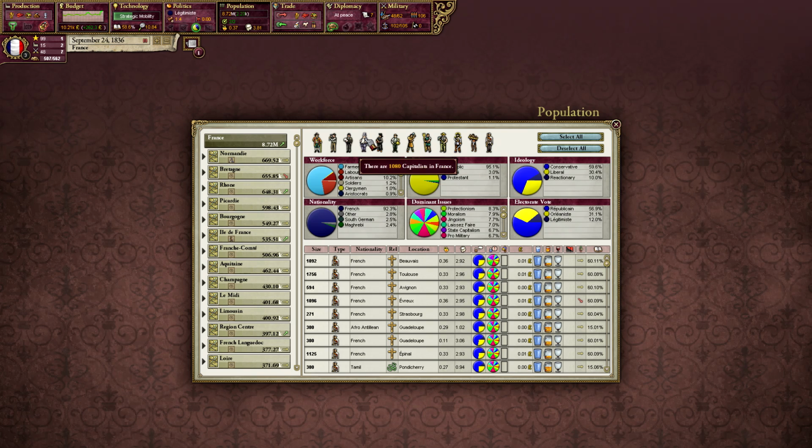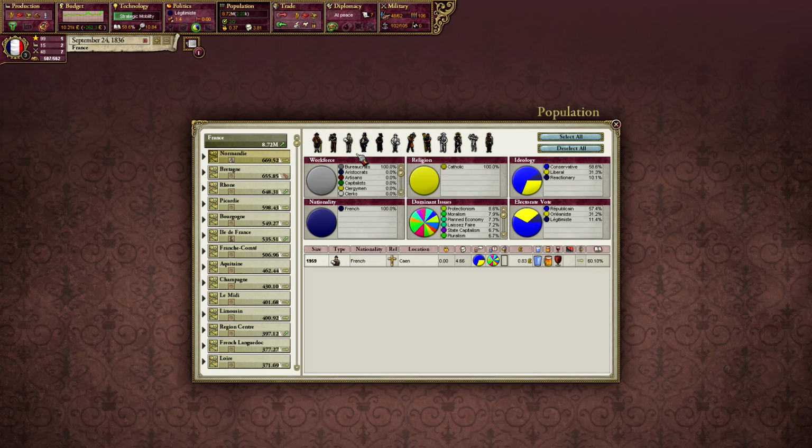But now into the beef of it, the population side. And this is basically all the statistics that you need. So, we can filter by pretty much everything. We can say people in Normandy who are bureaucrats, and there we go. The way the population works is it will take a randomly generated sample of people and show you that sample.